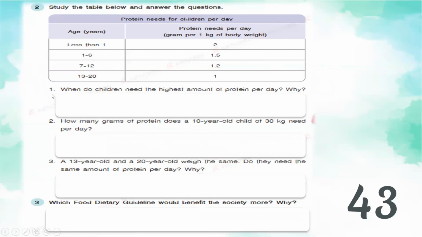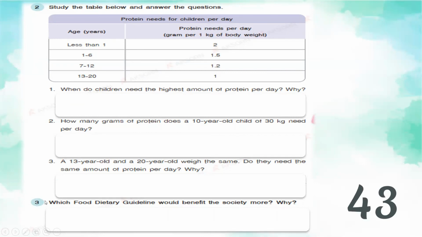Okay, so number 1, when do children need the highest amount of protein per day and why? Number 2, how many grams of protein does a 10-year-old child or 30 kilogram need per day? Number 3, a 13-year-old and a 20-year-old weigh the same. Do they need the same amount of protein per day? Why? Again, you can pause this part so that you can answer first.